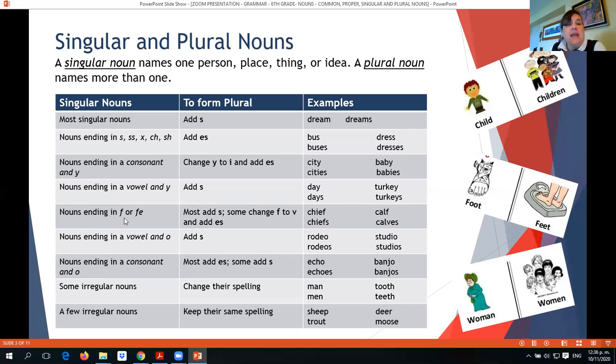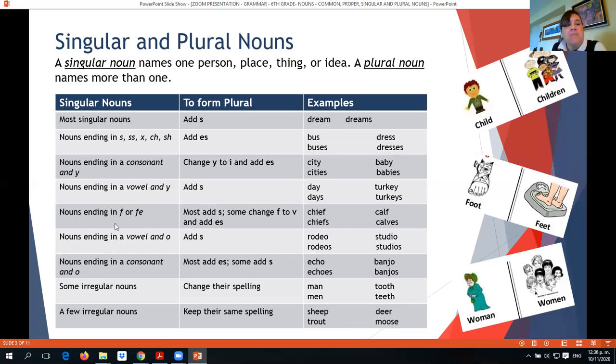Nouns ending in F or FE. If you have this case, to most of the words you will add S, but in some cases you have to change the F to V and add ES. So you will be adding VES. For example, chief. In this case, you can add the S. But for calf, you will take out the F and you will add VES.